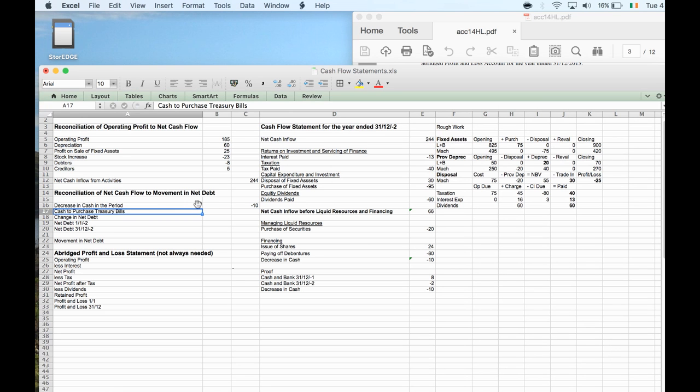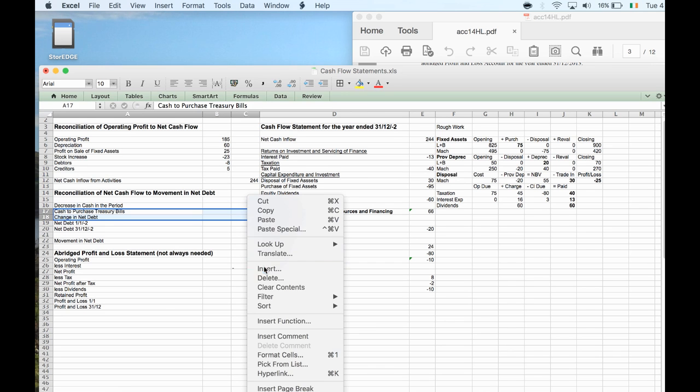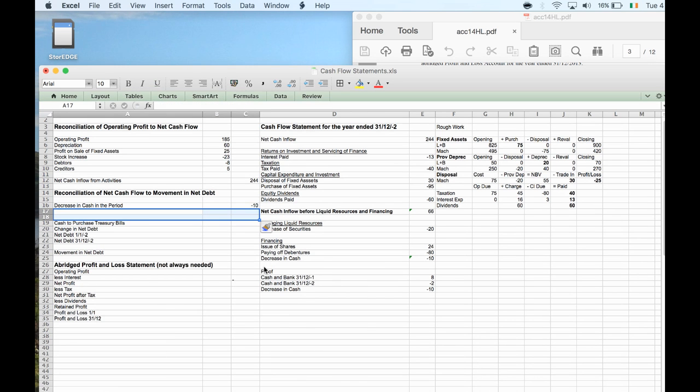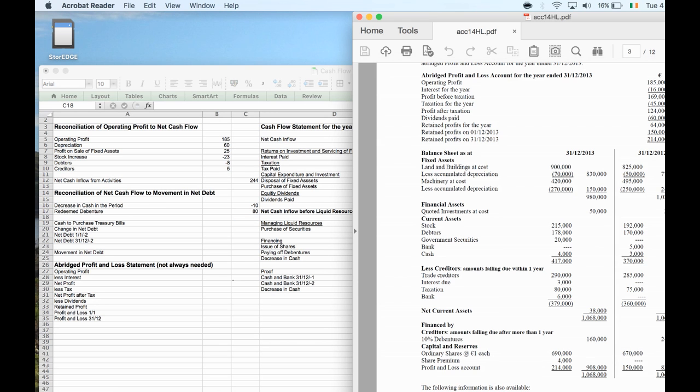So I may need to squeeze in an extra line here, because I think there might be 2 entries. Okay, so we redeemed or paid off our debenture, which has improved our cash situation. So that's 80, and that was a plus figure. And the other thing then, we transferred 20 into government securities.